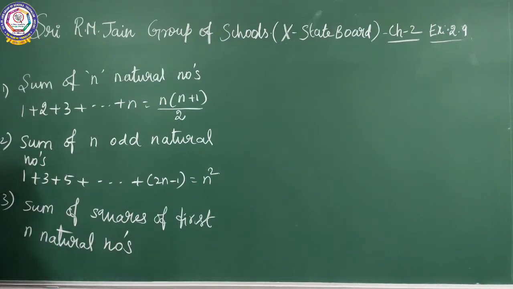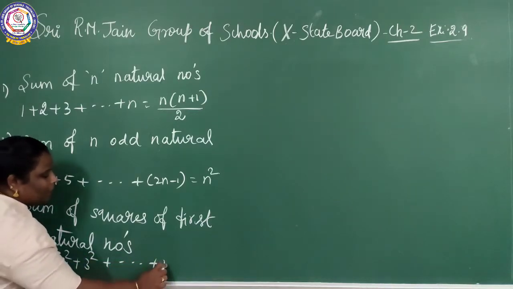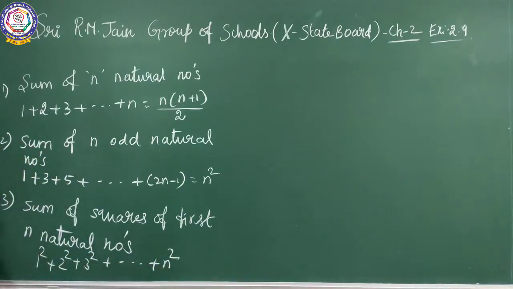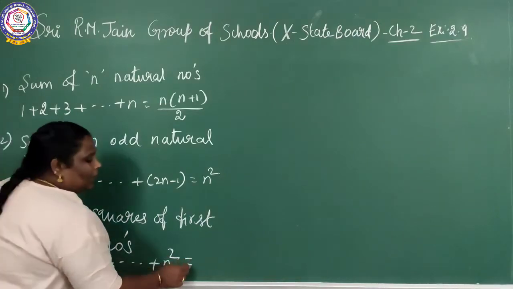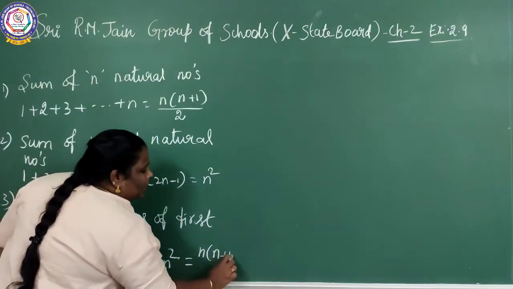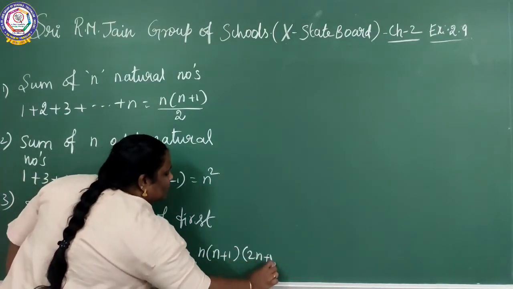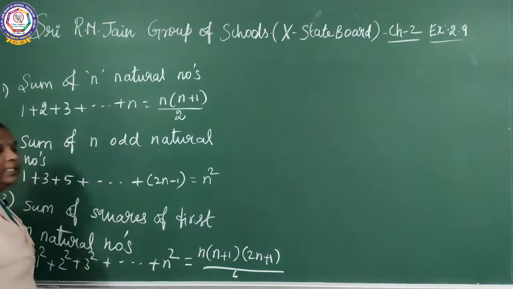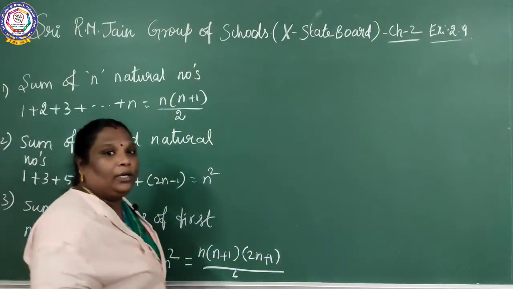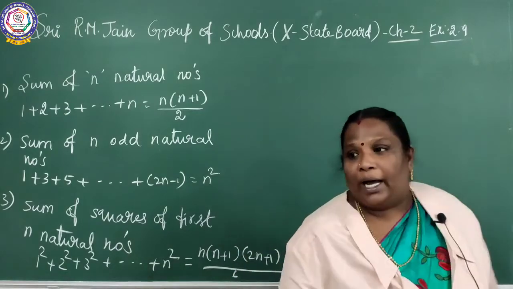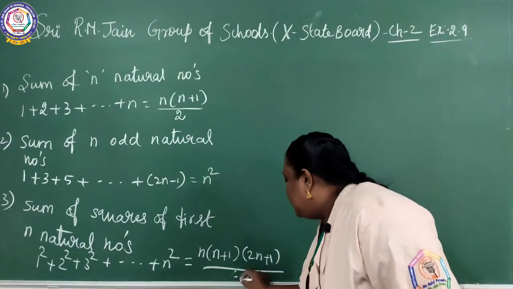For this, squares of natural numbers are pyramidal numbers. It's nothing but what? 1 square plus 2 square plus 3 square plus etc. plus n square equal to, what is the formula? n into n plus 1 into 2n plus 1 by 6.